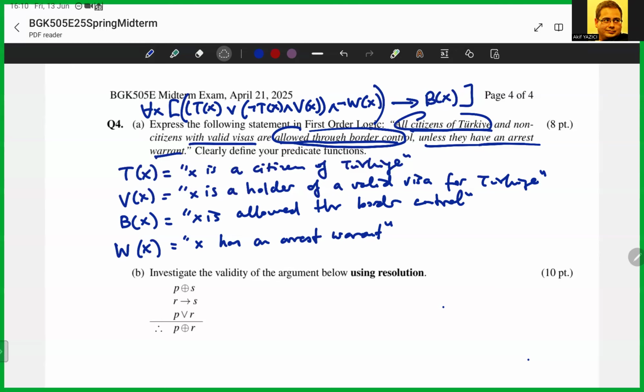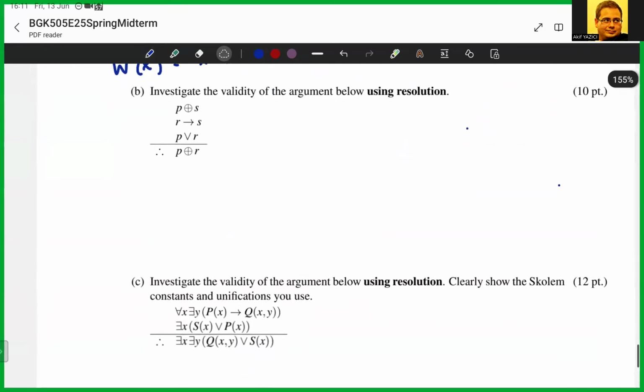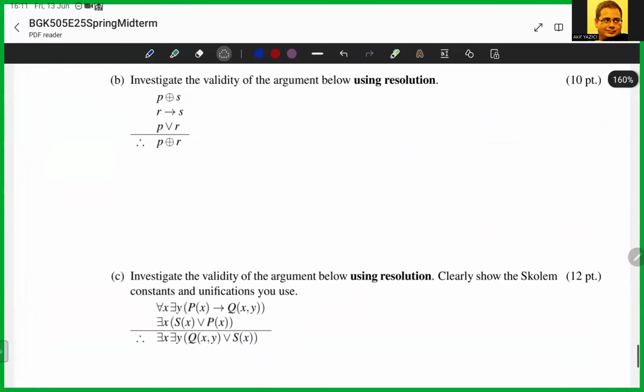Okay, moving on to part B. Here we have an argument in propositional logic, and we need to use resolution to determine the validity. Okay, so remember, for resolution, there are two things we need to do. First, you need to negate the conclusion and put that among other premises and put everything in clause form.